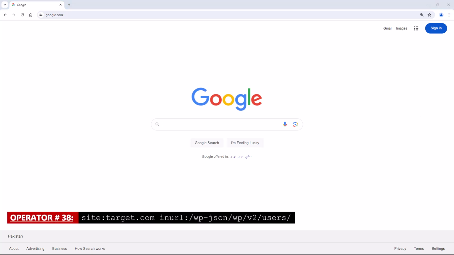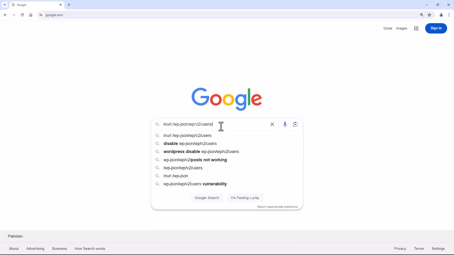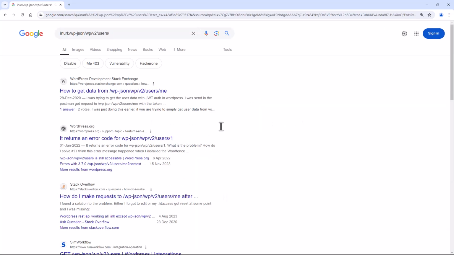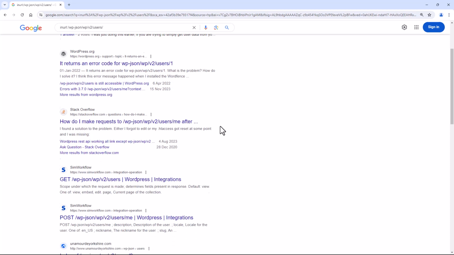Operator number 38. This Google dork will search for WordPress users' APIs on a website, which may reveal information about users that can be useful for hackers. Just type site or your target and with the combination of in URL and search like this. Now here you may find a lot of API keys or login credentials.